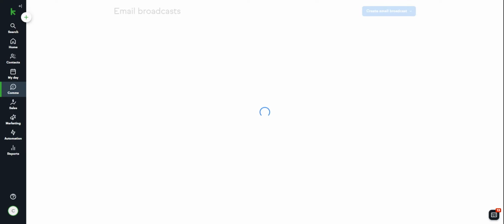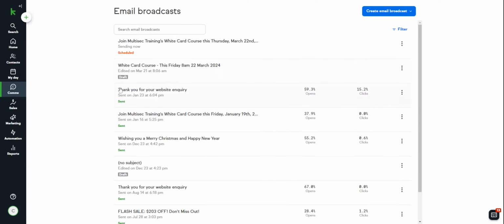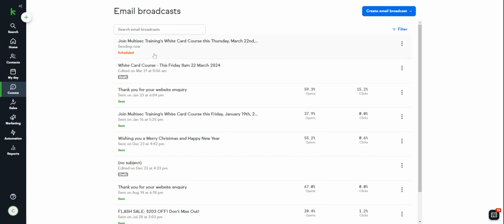Now, if it was a new email, you would do exactly the same thing. So it's scheduling. It will just take a little minute to go out by itself if I just refresh that page. So it's sending now. It just does its thing. If I refresh that a couple of times, it will actually go out. You should be able to see it.